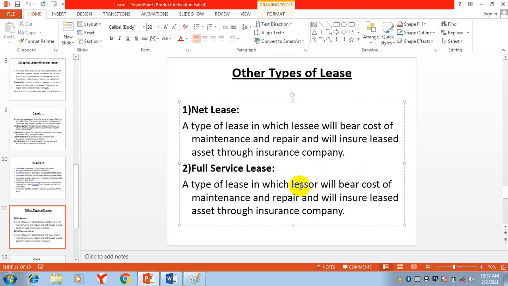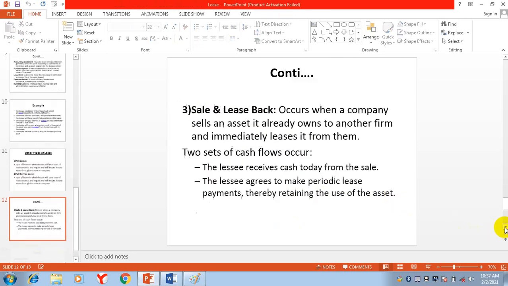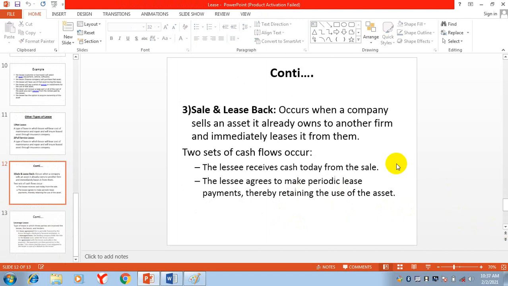That was for net lease, the previous one, sorry. In full service lease, the lessor, the party who is the owner, will be responsible for repair and maintenance and the insurance. There is another type of lease that is called sale and lease back.